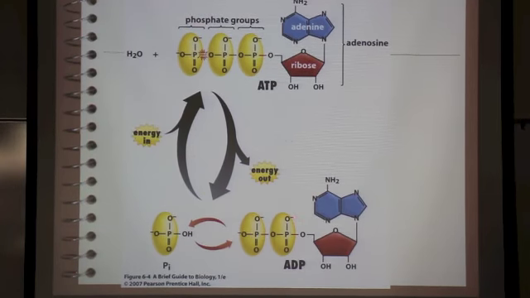You notice here, there's all these negative charges. This is also negatively charged, so to stick that on there's a resistance. So it's going to require energy to hook those up. Likewise, when we break those down, some of the energy is going to escape. ATP is very important because it's the main energy-rich molecule in a cell. So almost any time you see any kind of movement or something that requires energy, you're going to see this ATP molecule.